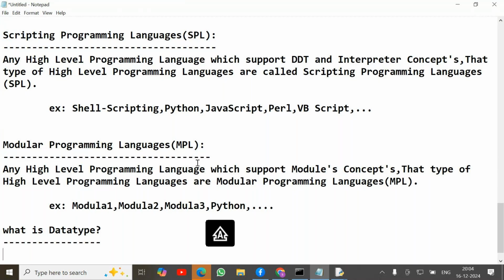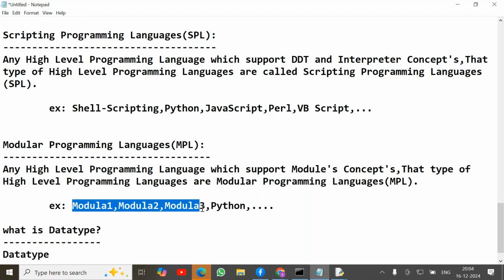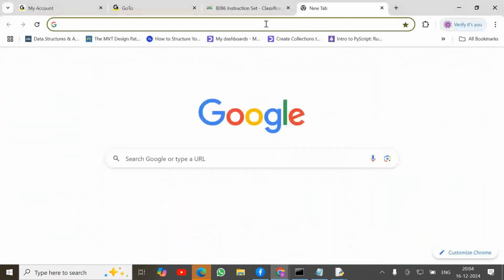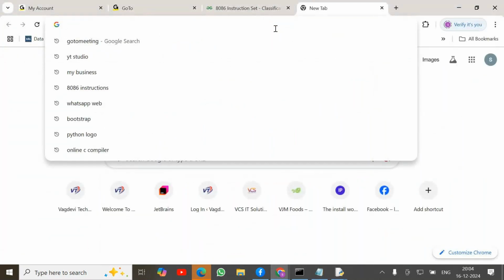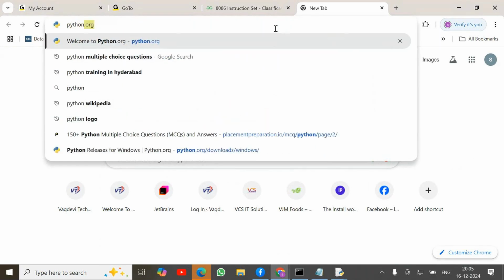Krishna sir, I have a question. Yeah, tell me. Modula-1, Modula-2, Modula-3, are these new languages? No, these are old languages. Does any industry use them? I haven't heard much about them. That's the reason. Before Java programming, we were using these languages like ABC and modular programming. These languages we were using. Okay, okay, yeah.